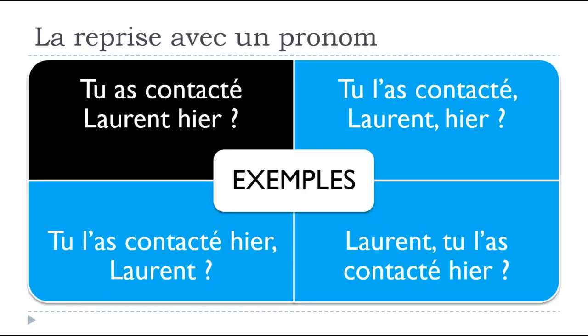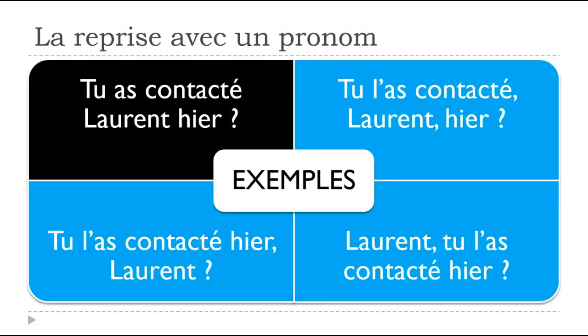And in the third case, as we had previously, you start with Laurent, and then you keep your pronoun: Laurent, tu l'as contacté hier. Let's read them one more time. Tu as contacté Laurent hier. Tu l'as contacté, Laurent, hier. Tu l'as contacté hier, Laurent. Laurent, tu l'as contacté hier?